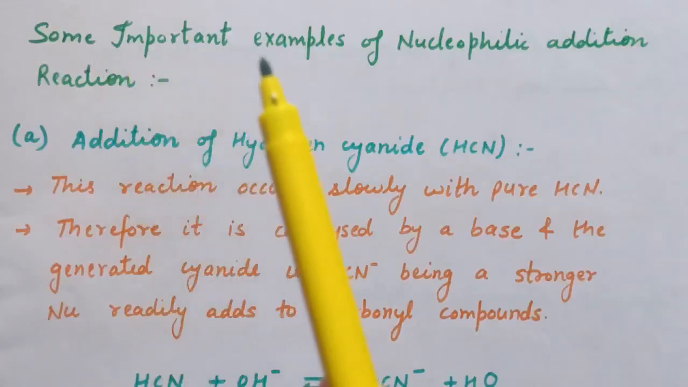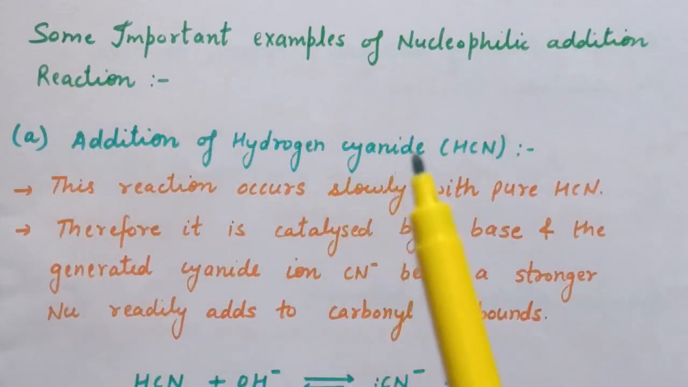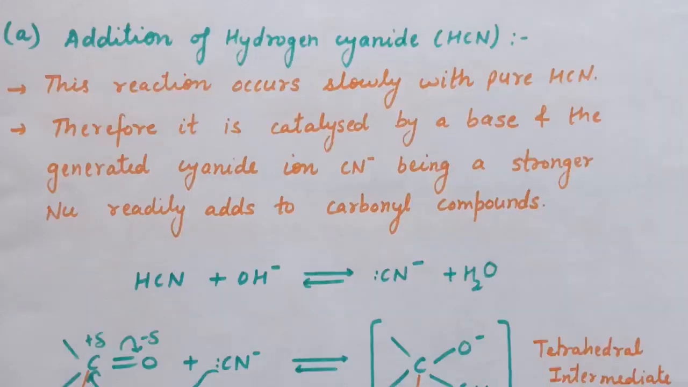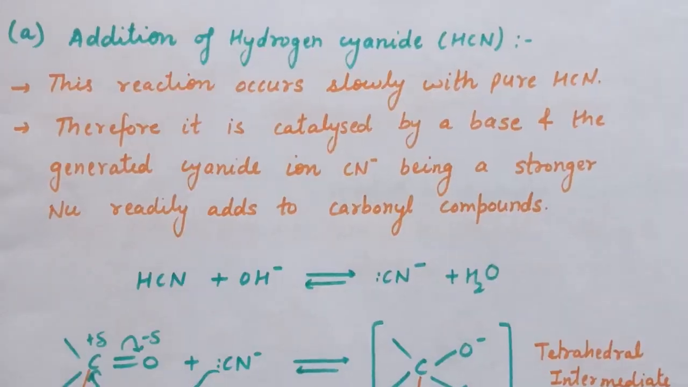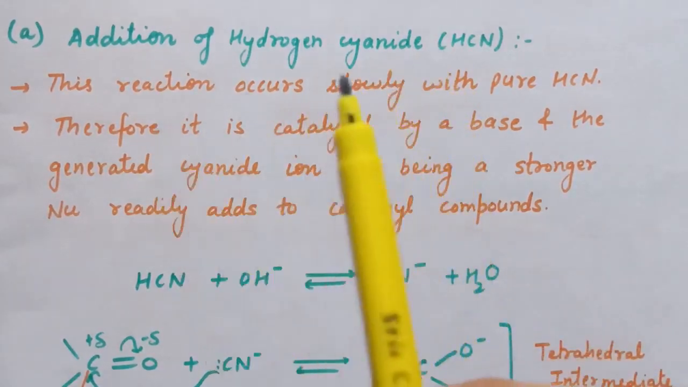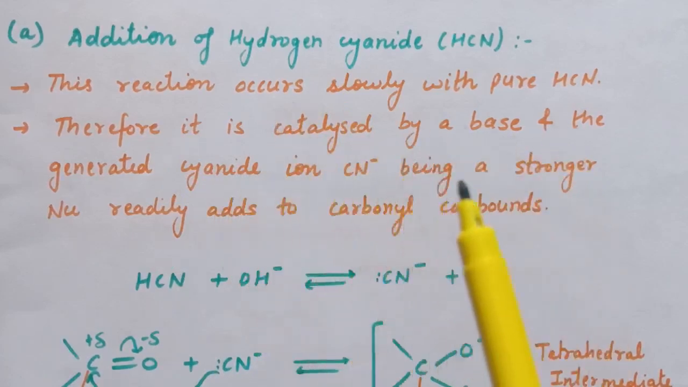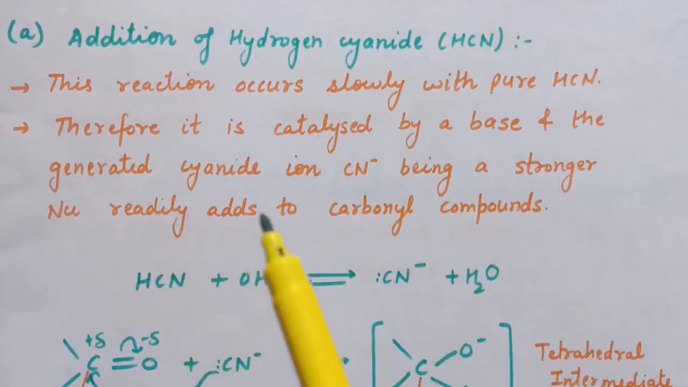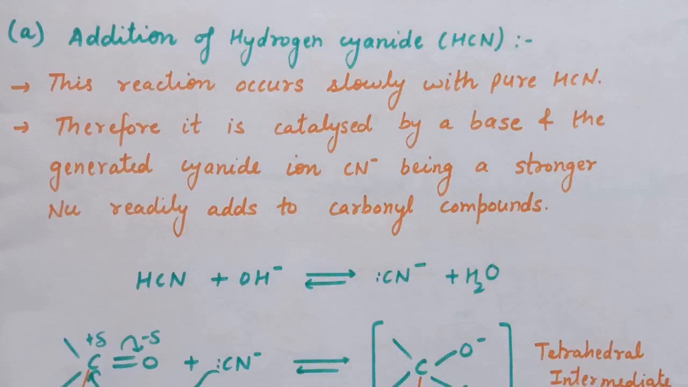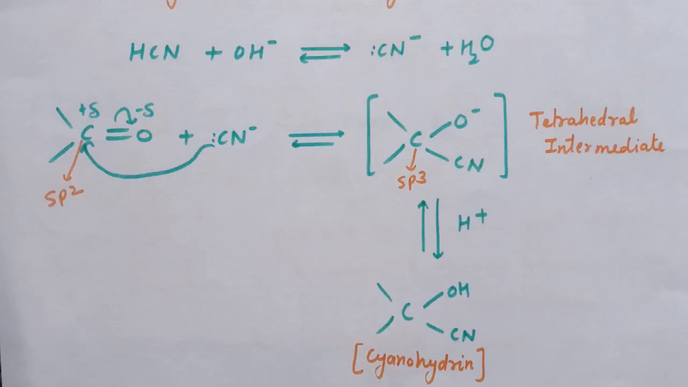Now here some important examples of nucleophilic addition reactions are given. First is addition of hydrogen cyanide, that is HCN. The reaction of aldehydes and ketones with pure HCN occurs slowly. Therefore, this reaction is catalyzed by a base, and the generated cyanide ion, CN negative, being a stronger nucleophile, readily adds to the carbonyl compounds. So when HCN is treated with base, CN negative ion is formed, and being a strong nucleophile, it can attack easily on the carbonyl carbon.